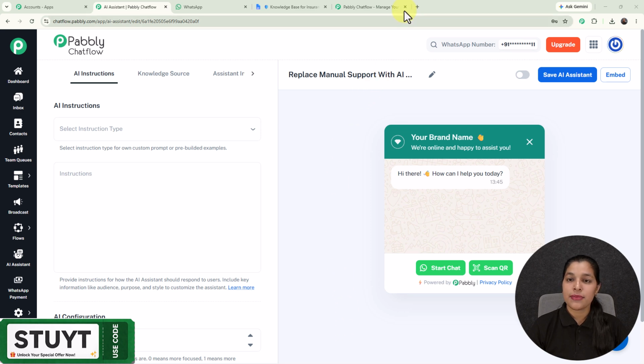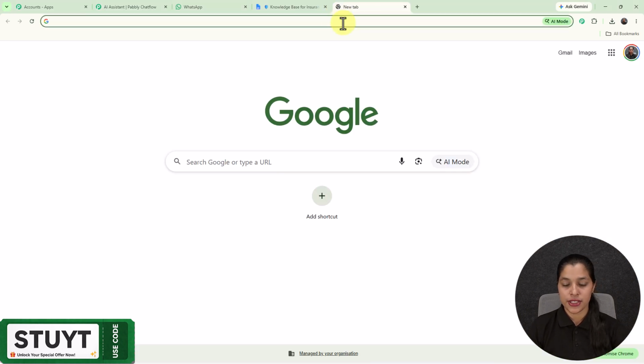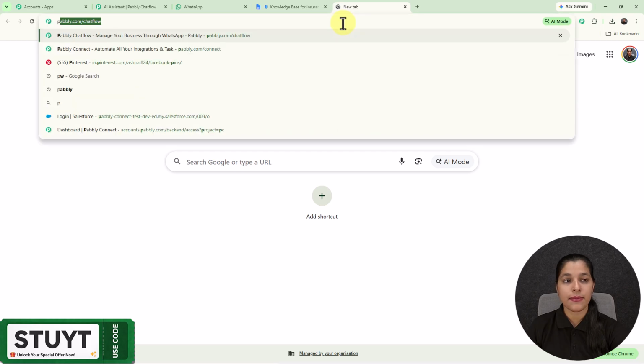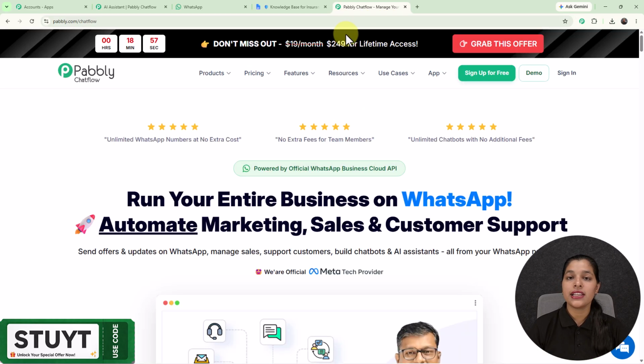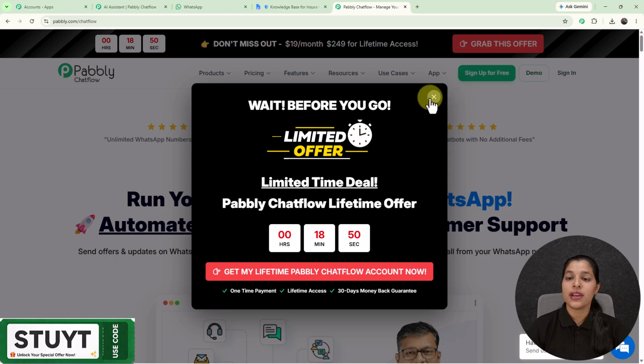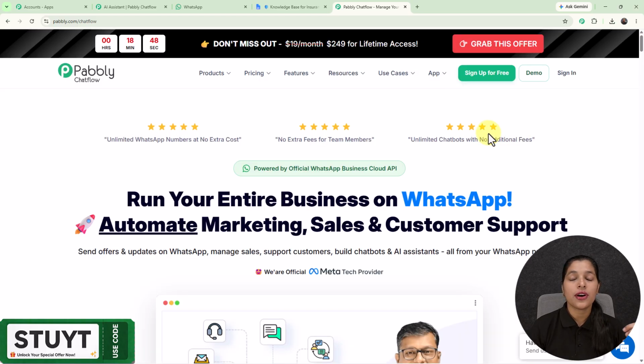So for accessing Pabbly Chatflow, you have to type its URL, that is pabbly.com/chatflow, and once you enter the URL, you will land on the home page of Pabbly, where you will see two options, that is sign in and sign up free. So if you are a new user or logging into your account over Pabbly Chatflow for the first time, then you can just click over this sign up free.